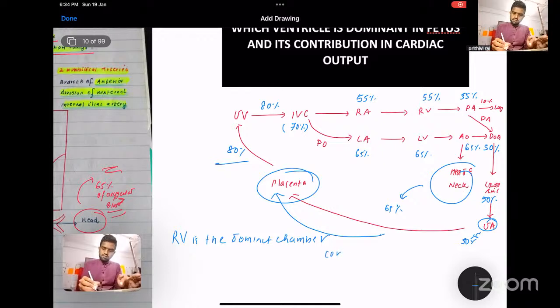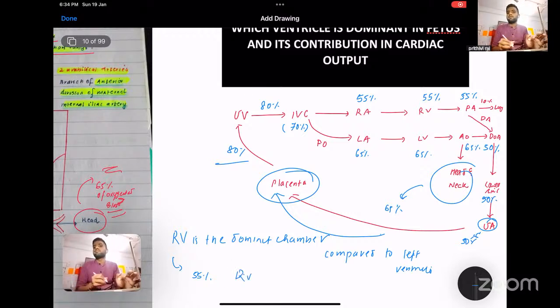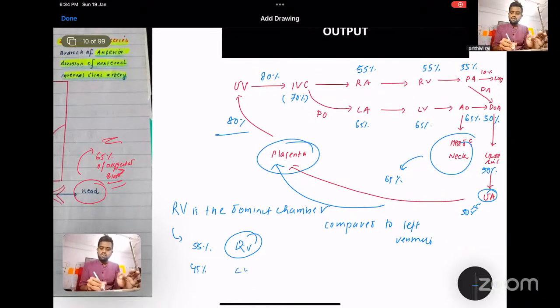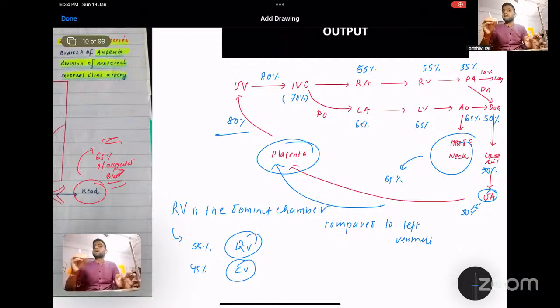So total cardiac output in fetus is mainly contributed by the right ventricle, which is 55 percentage, whereas the left ventricle contributes only 45 percentage. And the thickness of the right ventricle will be more than the left ventricle.